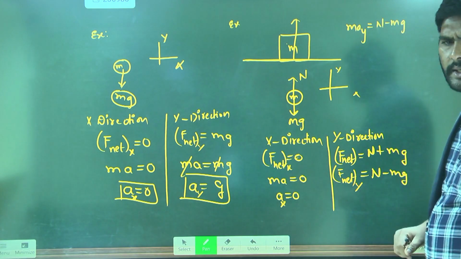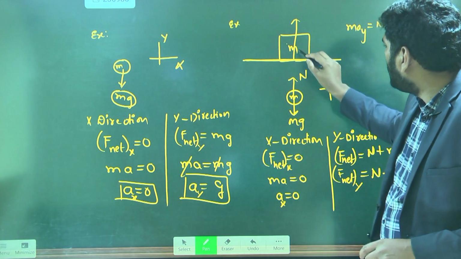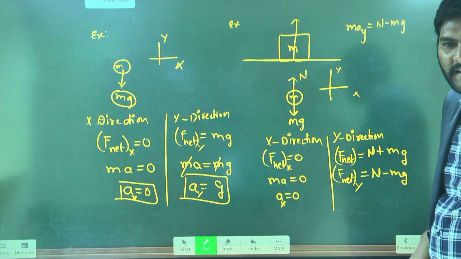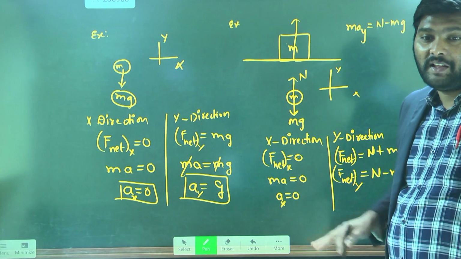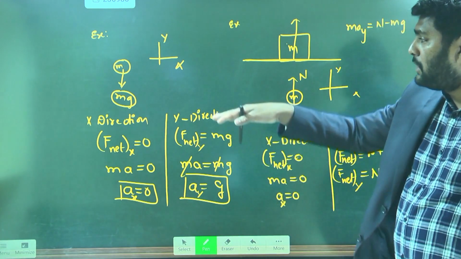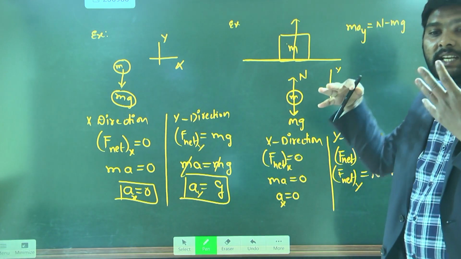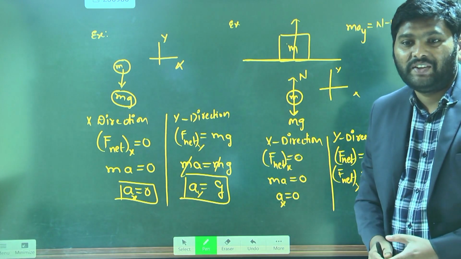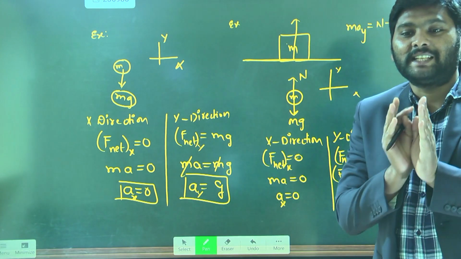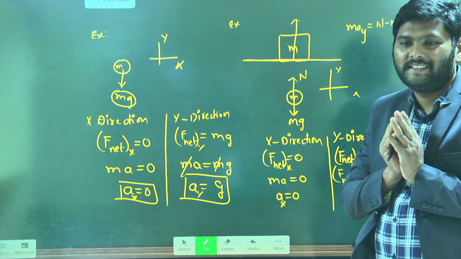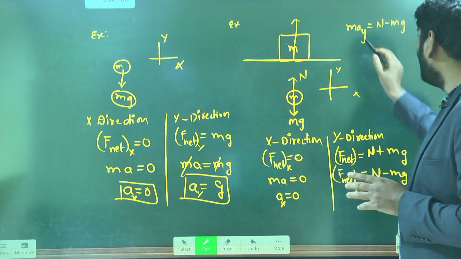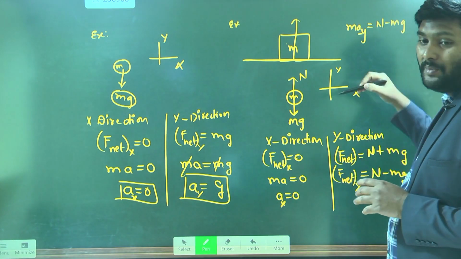Now observe that, is the object moving anywhere? No, sir. Not moving anywhere. It is not moving in the downward direction. It is not moving in the horizontal direction. It is at rest position. Yes or no? When it is at rest position, what is the acceleration the object is having? 0. So which means this acceleration becomes 0.